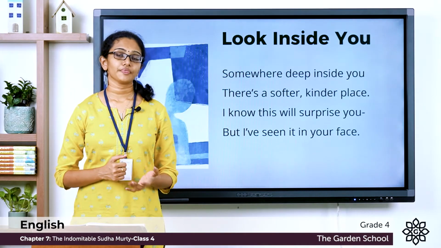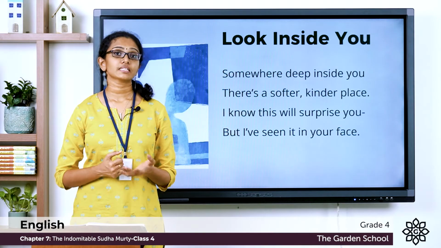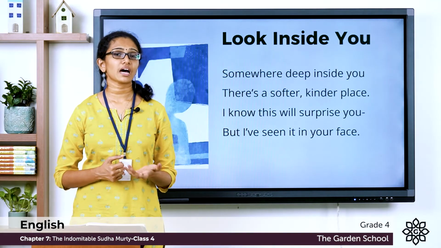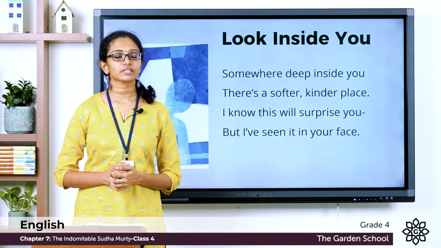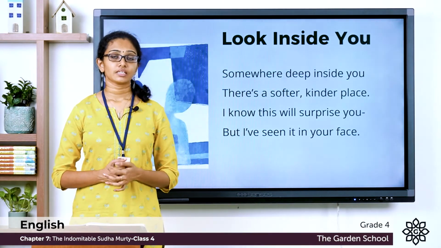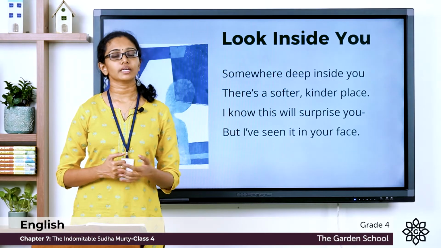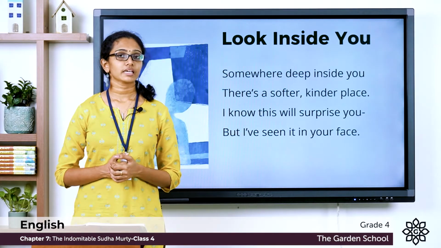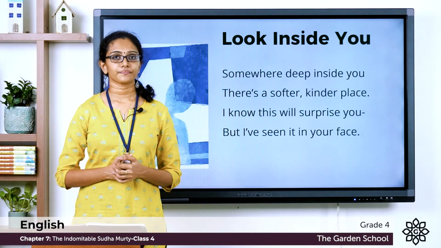In this poem, the poet talks about a bully. And who is a bully? A bully is a person who behaves unkindly or insults others often. Why do they behave this way? Because they want to get attention. They are afraid to be themselves and they are weak, and they try to cover up their weaknesses by bullying others. So here the poet says even in such a person, there will be a good side to them.